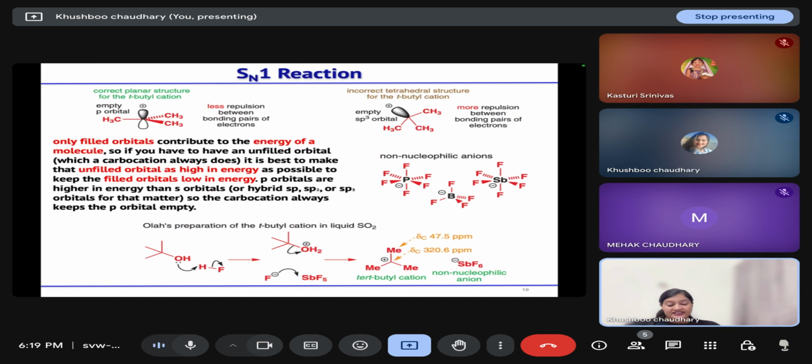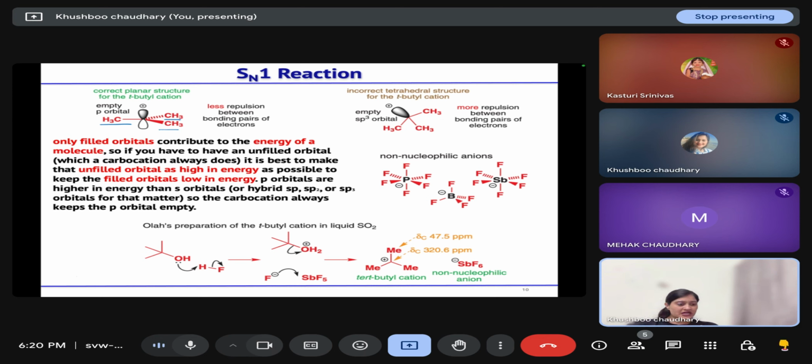Now let us talk about SN1 reaction. In case of SN1 reaction, your carbocationic species will generate, correct? And carbocation, as we discussed in the previous weeks, is planar in nature. So when you have a tertiary carbocation, then it can be isolated in any kind of solvent with the counter anion.